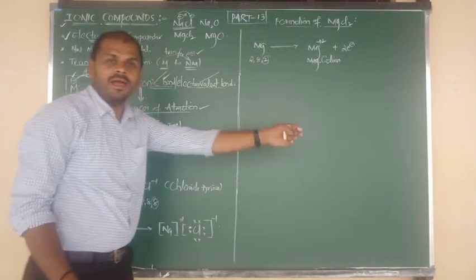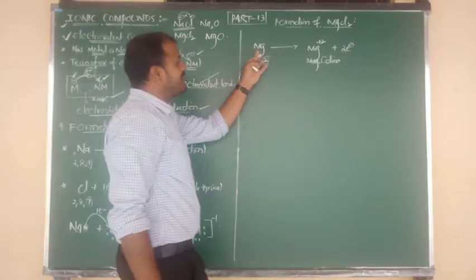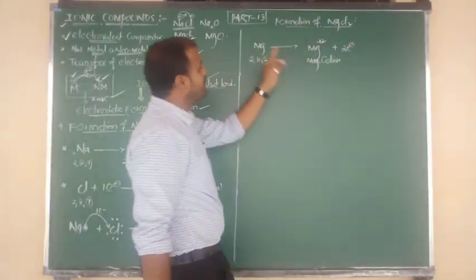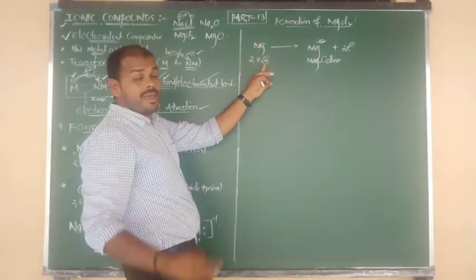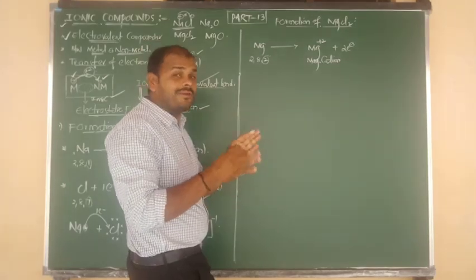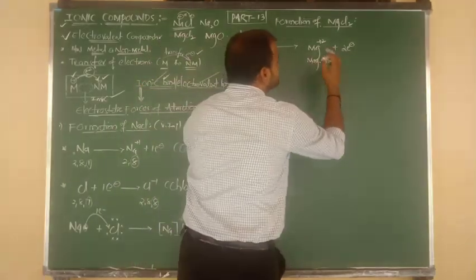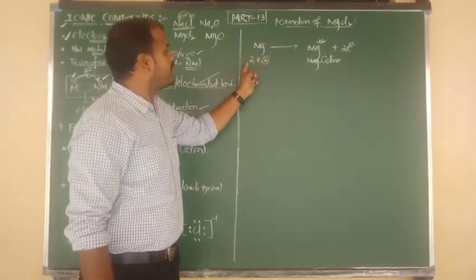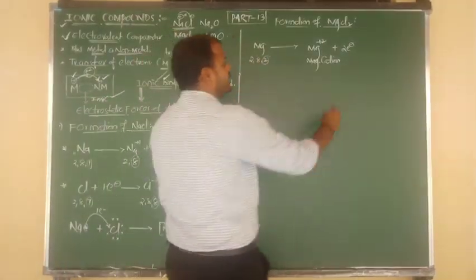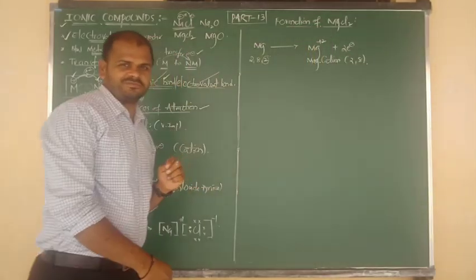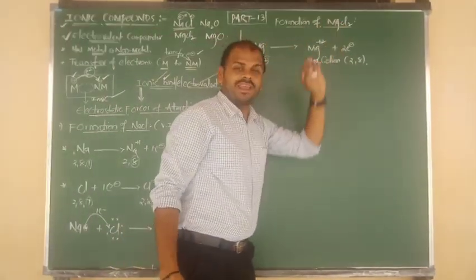What are you getting? Magnesium cation. So magnesium is a metal. It has the tendency to lose 2 electrons because in its outermost orbit 2 electrons are there. After loss of 2 electrons, we get the formation of magnesium cation. After loss of 2 electrons, the remaining 2, 8, only 10 electrons, are left. So this is the stable configuration. Remaining is 1 chlorine now.